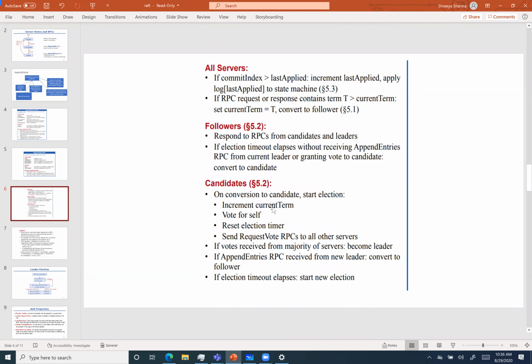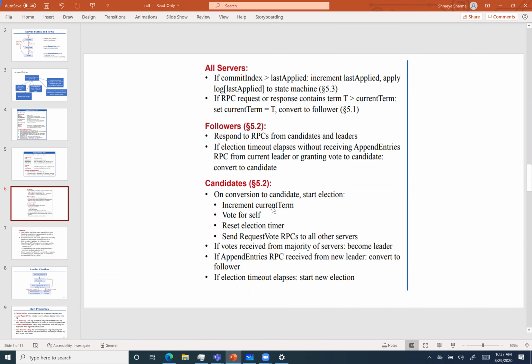So for all the servers, how will they decide what should be the commit index to the state machine? And then how should they respond and set the term? And for followers, it will be when to become candidate, and how to respond to the leaders, and how to respond to the candidates. And if election times out without receiving the heartbeat, basically append entries, then either become a candidate or give a vote to a candidate.